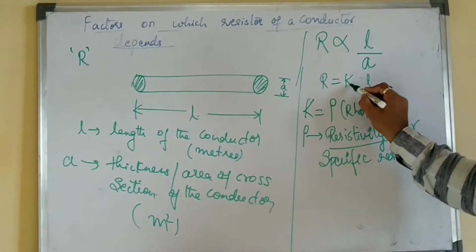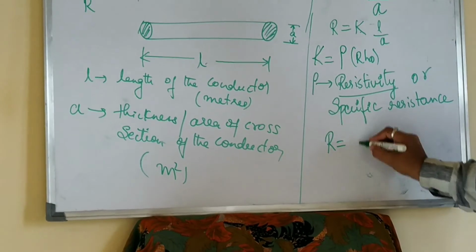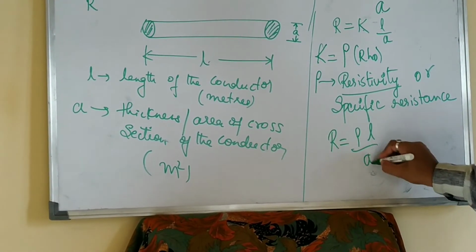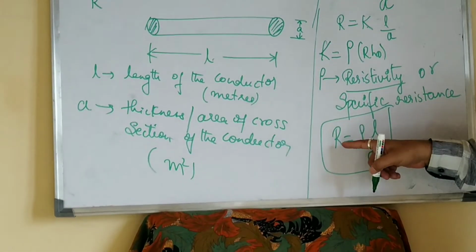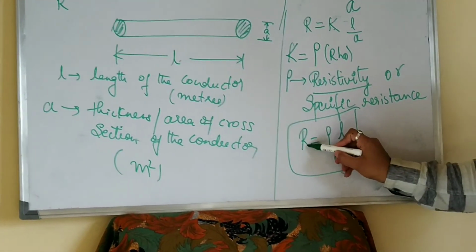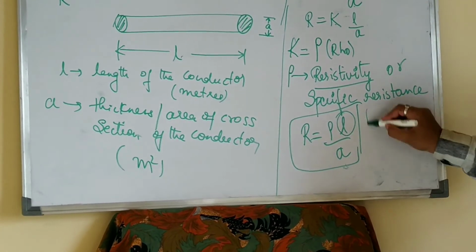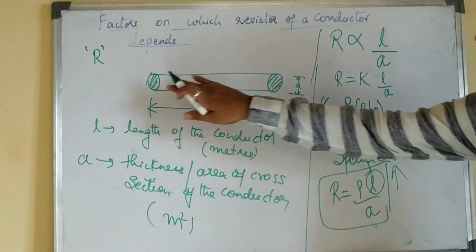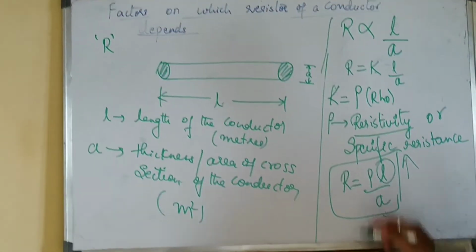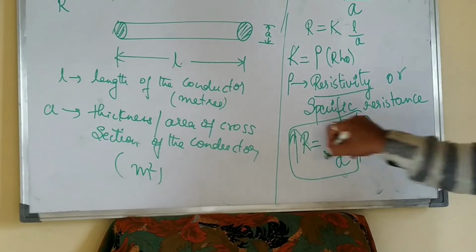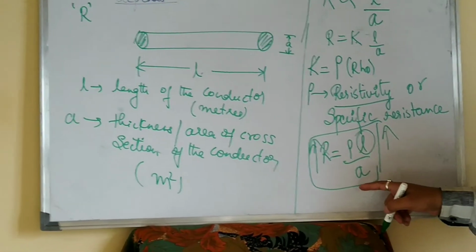Now, to substitute rho in place of K, what will you get? R is equal to rho L by A. So, this is the main formula. The resistance of a conductor is directly proportional to the length of the conductor, which means as the length of this conductor increases, 1 meter to 2 meters to 3 meters to 100 meters, resistance also increases. Its resistance also increases.